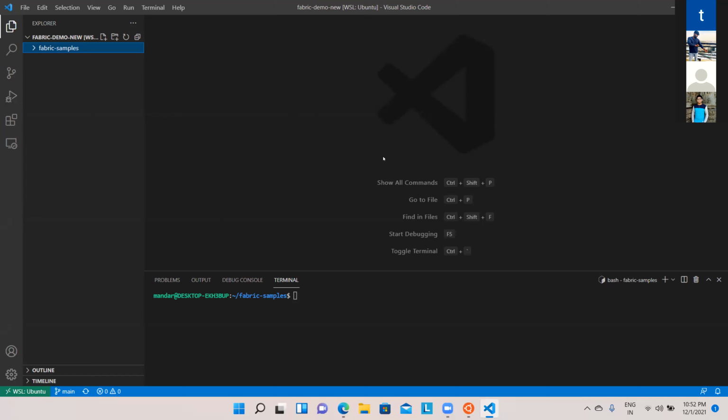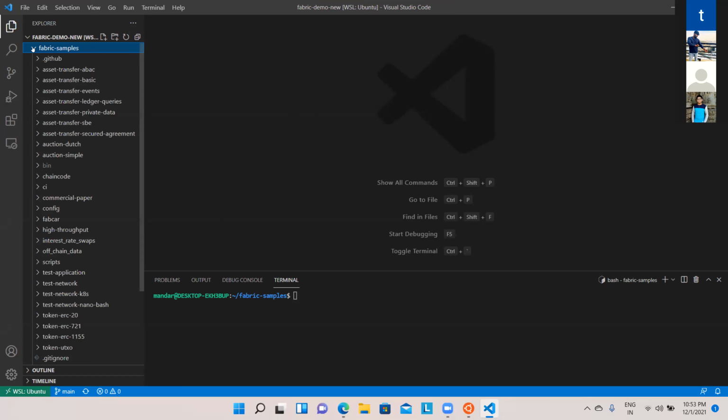So you will be able to get everything similar to Linux, but the only thing is that I'm going to put it on Windows. The first thing that we are going to do is look at this Fabric samples folder, which you have downloaded. This is a huge folder, right? Many times when you're a beginner or newbie, looking at this folder might be a challenge: what is this folder all about? Do I need to know all these folders and all these things?